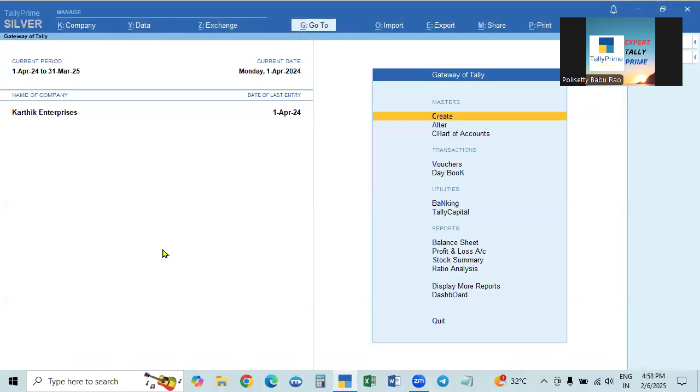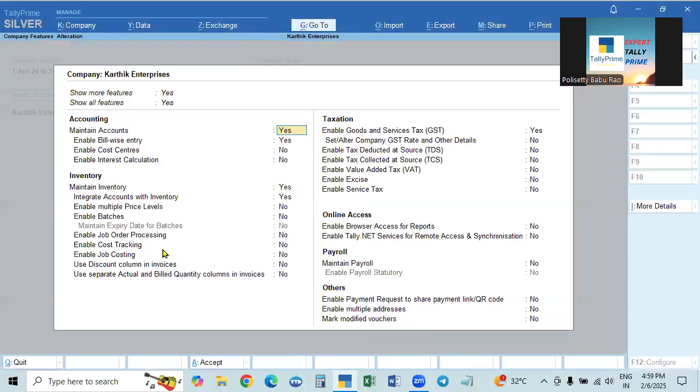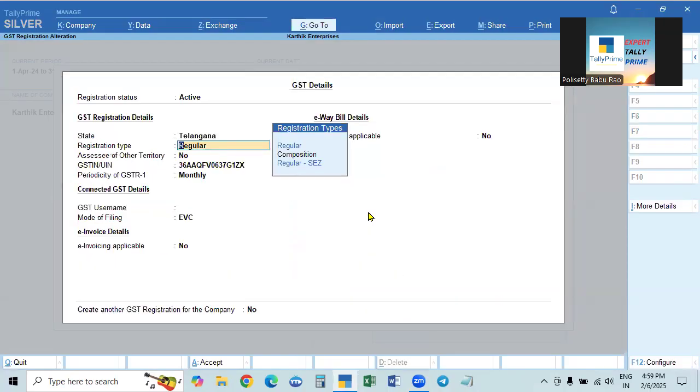After creating, it will directly go to the F11 features, but here it is already created. Click F11. Maintain accounts is important, it will always be yes. Since we have goods, that is the inventory, bill-wise entry, enable bill-wise is necessary, so make it yes. Then maintain inventory and integrate accounts with inventory, make both yes. Then go to taxation, make it yes. Enable GST. Then it will be Telangana, it will take automatically when you are creating.